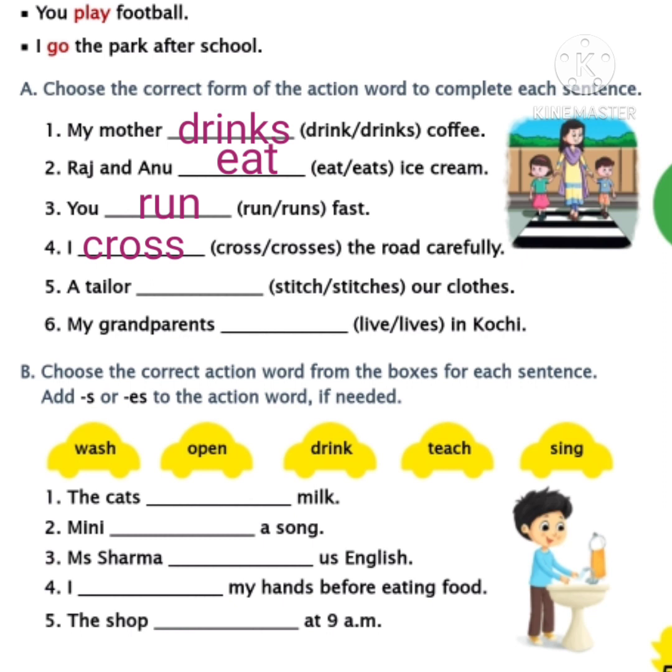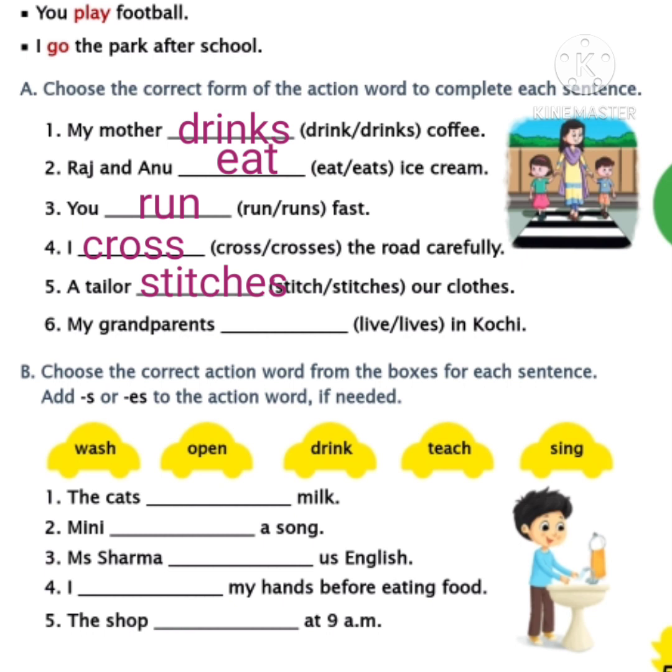Children, stitch ends with ch, so the plural word must have es in its spelling. So which is the correct word, children? Stitches. Take the spelling and write in the fifth blank, children. Have you done, children?